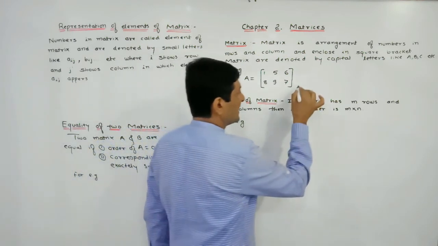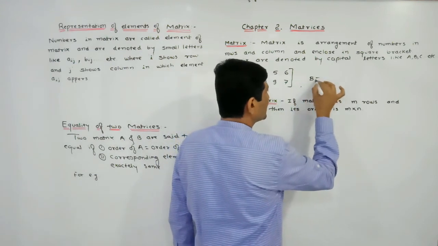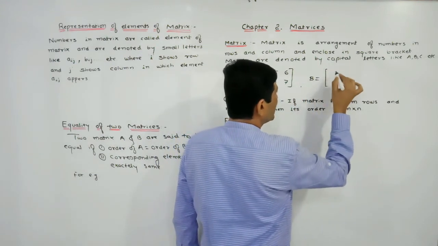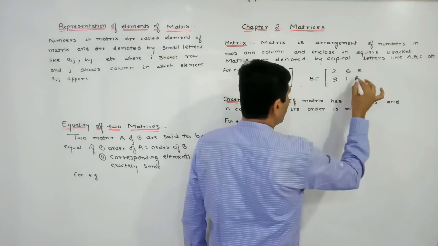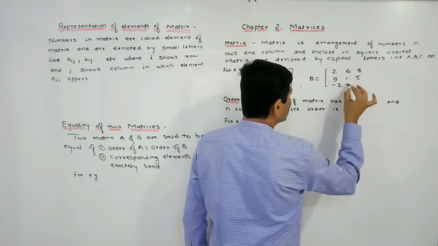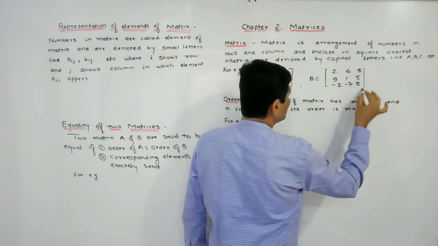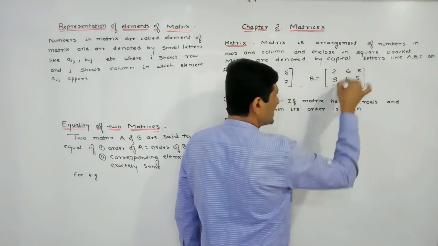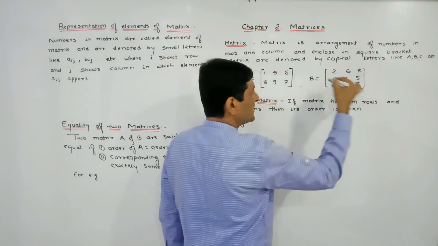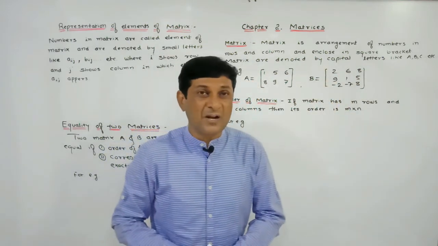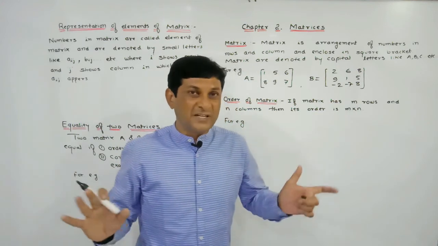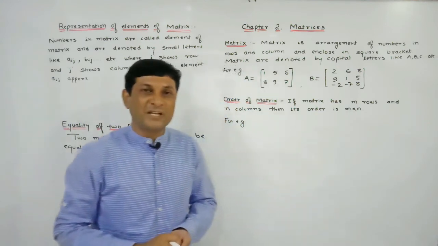Let us consider another example. Let B be one matrix. Here also let some elements be 2, 6, 8, 9, 1, 5, -2, -7, 8. In this case we are arranging the numbers in rows and columns, and this arrangement is enclosed in a square bracket. So such an arrangement is called a matrix. So I hope the idea about the definition of a matrix is very clear to you.